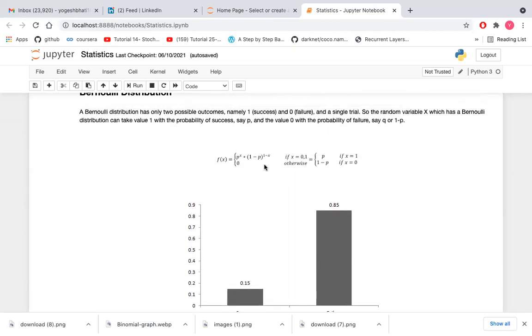So the main concept related to Bernoulli distribution is that it has only two possible outcomes, one for success and zero for failure. And another thing is the probability mass function, which is used in distributions. So that's all related to Bernoulli distribution.